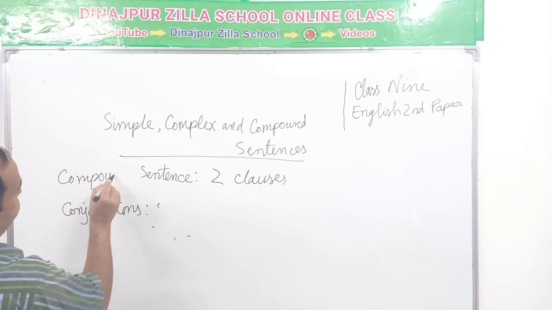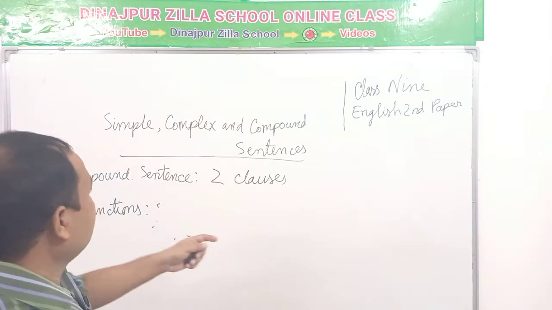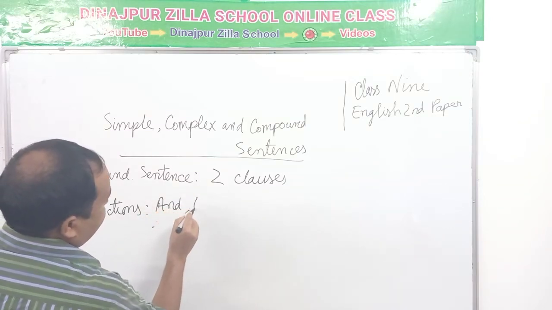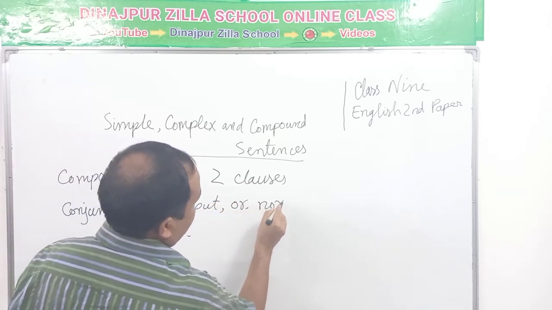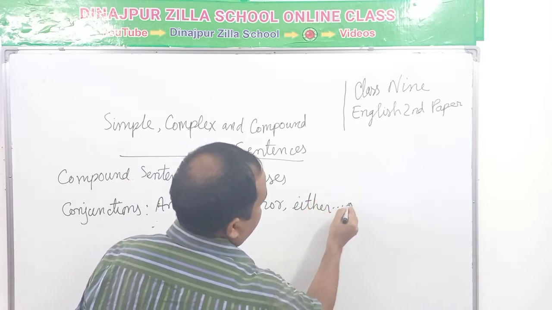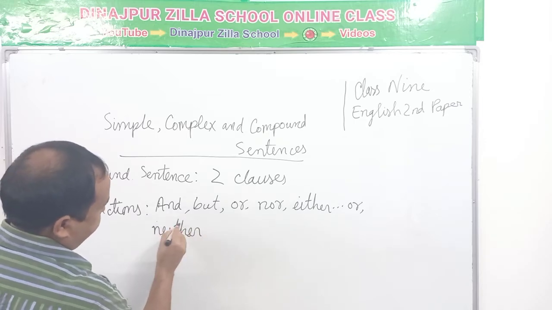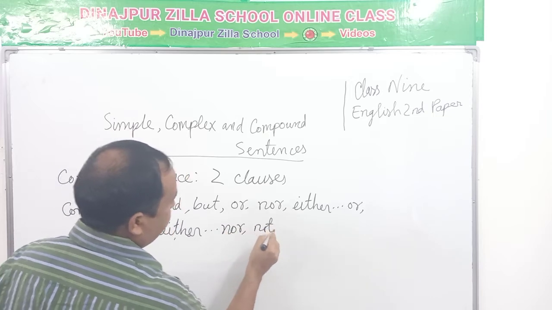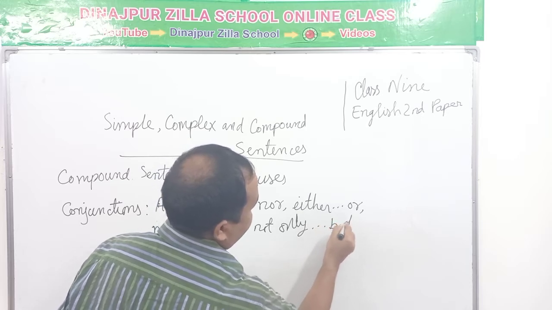Compound sentence. Here two clauses and conjunctions are and, but, or, nor, either ... or, neither ... nor, not only, but also.